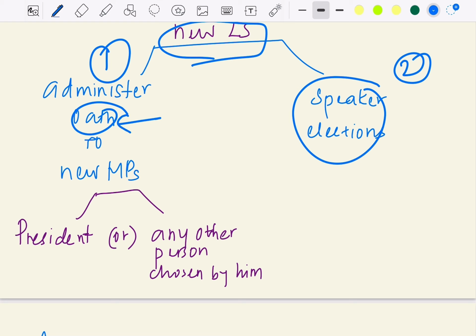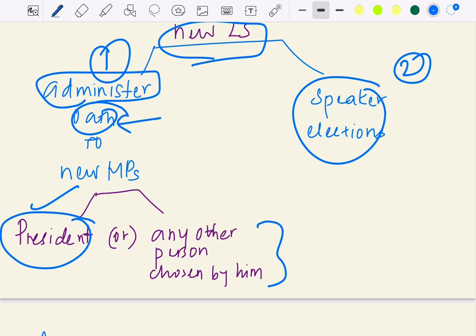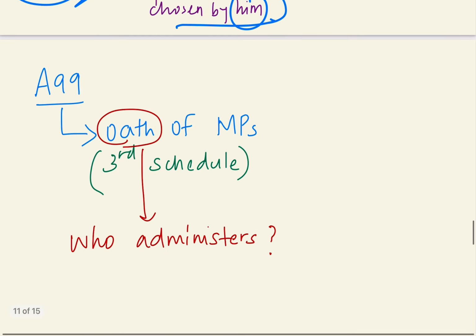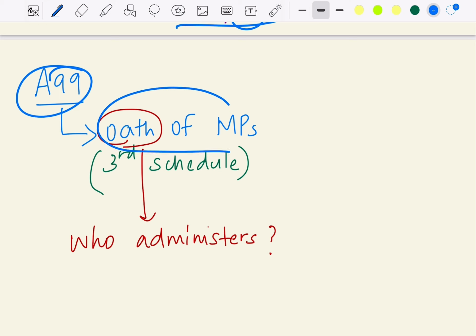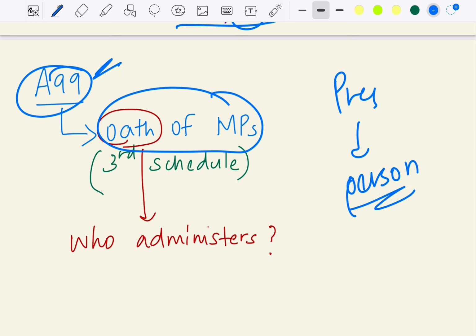For them to take the oath, there has to be someone who administers their oath, right? What the constitution says is that the oath of MPs is administered by the president or any other person chosen by the president. That is in Article 99, which speaks about the oath of MPs. So Article 99 says the oath of the MPs is administered by the president or any other person chosen by the president.